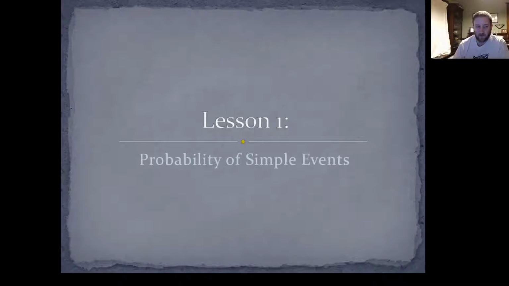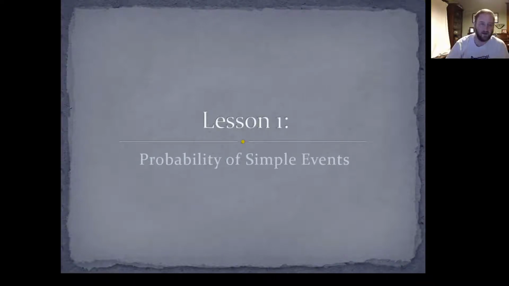So we are starting a brand new module. In fact, this module is the very last module of Math 8. Woohoo! This is module 15. Hopefully we should be able to finish the entire book by the time school is out, which is exciting. I wasn't sure if we'd be able to with this whole coronavirus thing, but we are in fact going to be able to finish everything.